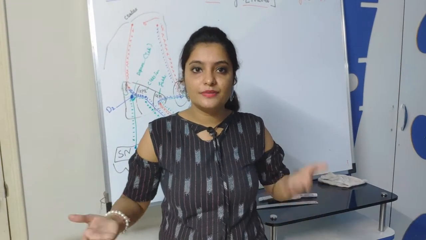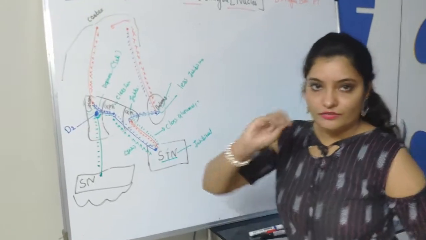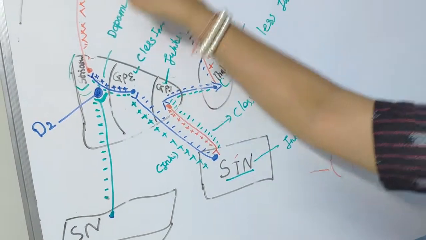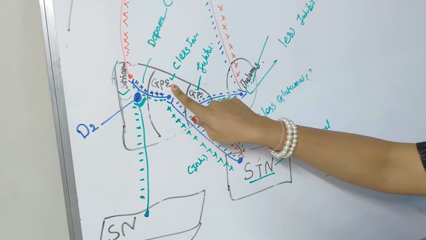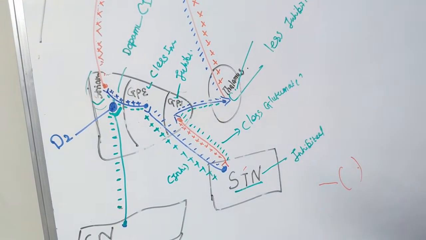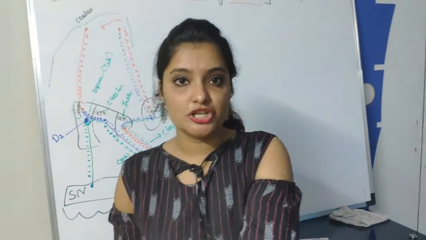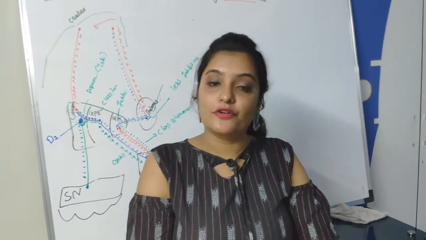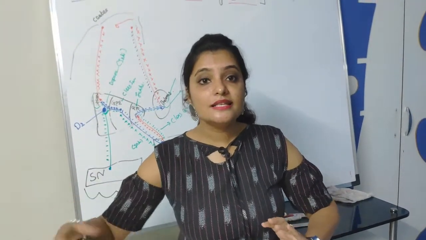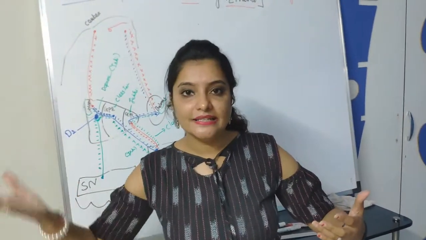Now we'll see the difference between the direct pathway and the indirect pathway. In the direct pathway, you can see the fibers go directly from the striatum to the globus pallidus interna, but in the indirect pathway the fibers go to the globus pallidus externa, from here to the subthalamic nucleus, and from the subthalamic nucleus to the globus pallidus interna. The direct pathway is responsible for facilitation of the movement. The indirect pathway is responsible for inhibition of the movement. The role of dopamine in the direct pathway is to facilitate the movement and to excite the striatum.